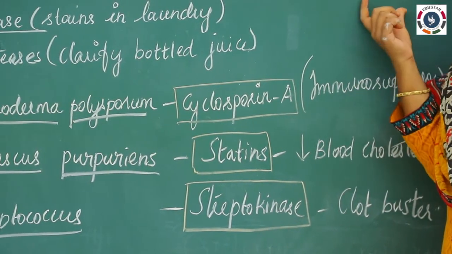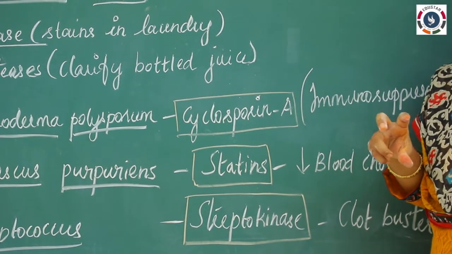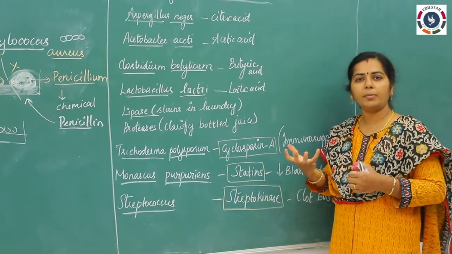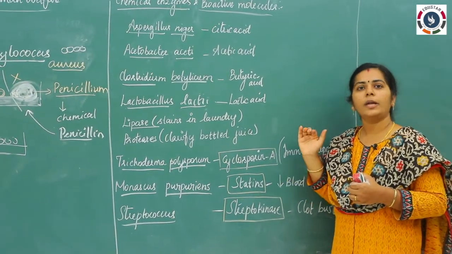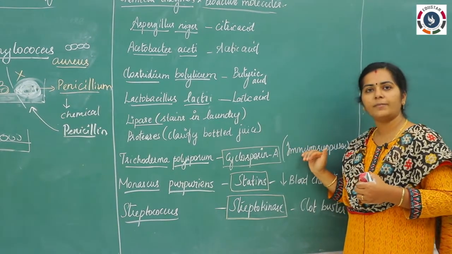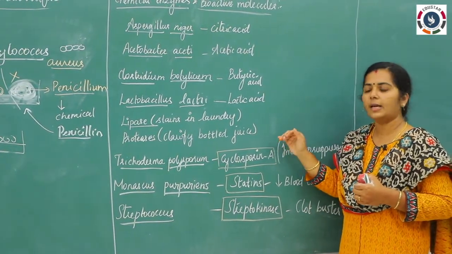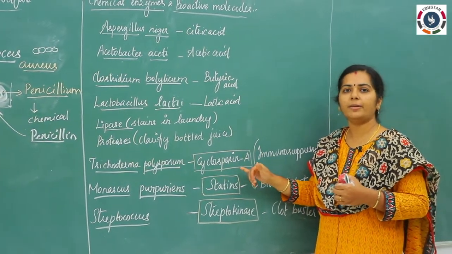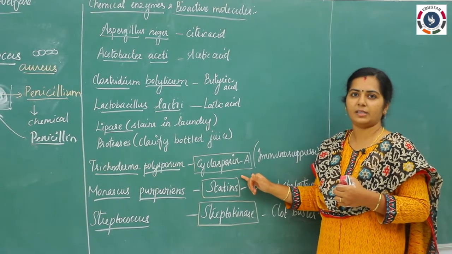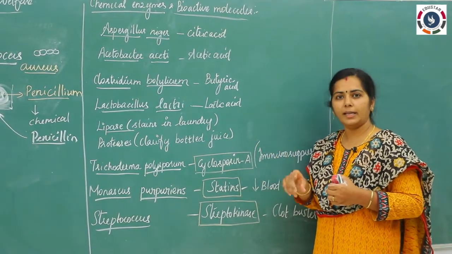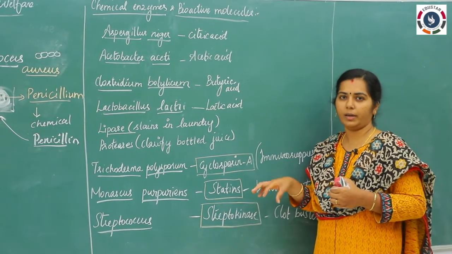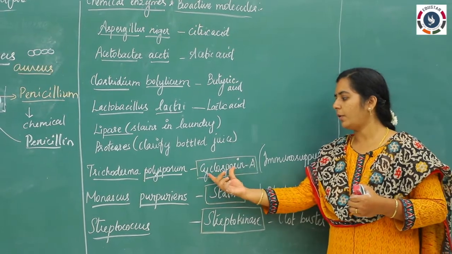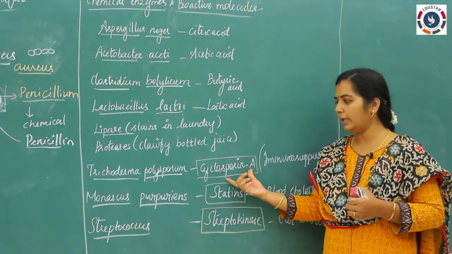Immunosuppressor. In chapter 8 we discussed transplantation, right? If a kidney is transplanted from one patient to another patient, that kidney can be identified as a foreign antigen, right? So in order to suppress the immune system of the transplanted patients, they will give the drug cyclosporin. Okay, so this drug will prevent the patient from graft rejection. Graft means the transplanted kidney or the transplanted heart. Whatever organ they are transplanting is said to be the graft. Okay, so for that purpose they are using cyclosporin A.